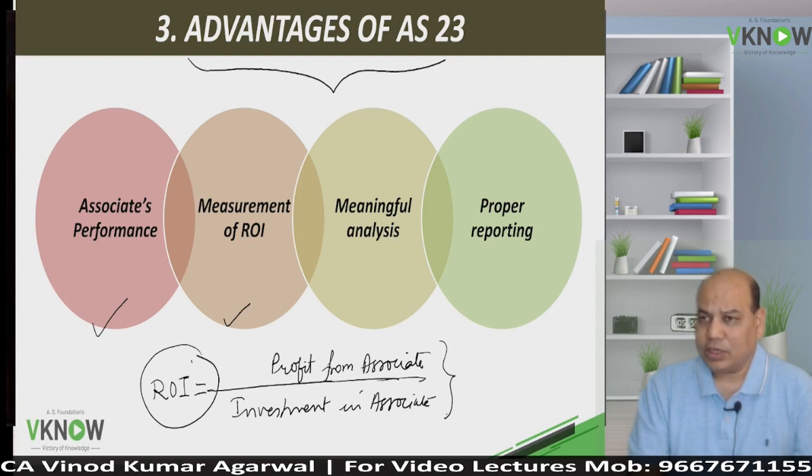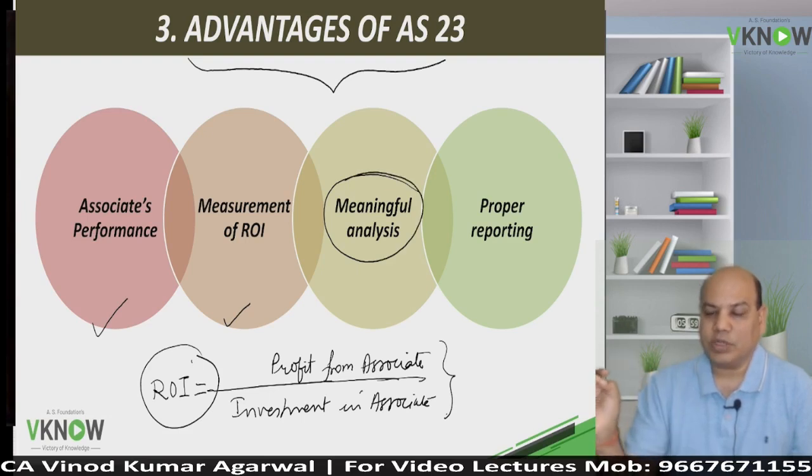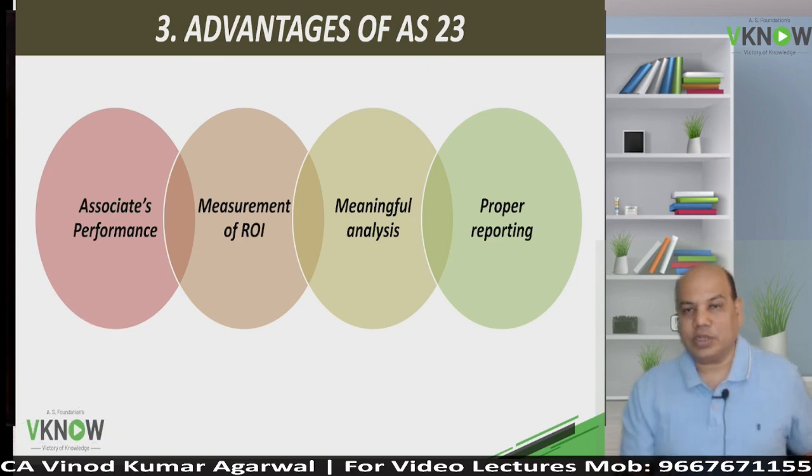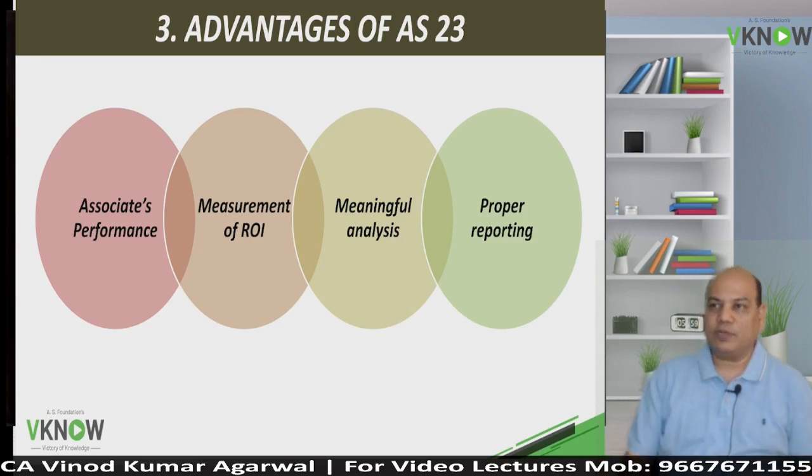Third reason, or third advantage of following AS23: it helps us to have a meaningful analysis of the performance of the associate. In the absence of AS23, we would not have understood the genuine performance of the associate. We would have only got one line item in the separate financial statement, and that is investment in associate at cost, and we would have got one line item in the P&L account, dividend received from associate.